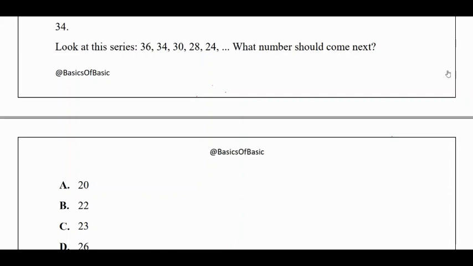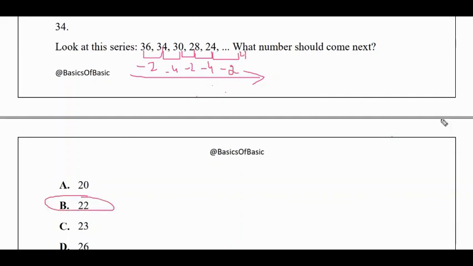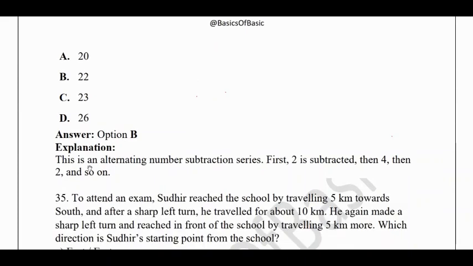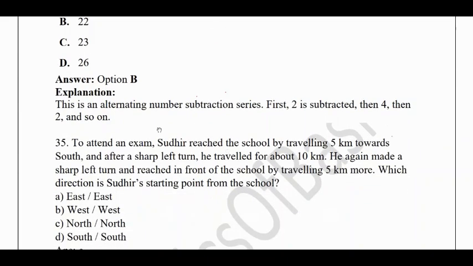So for this, now let us see. Here the difference is -2 and -4. Again -2 and -4. So this is following a sequence. So after this, it should be -2. So after doing -2, I'll get 22. So the answer would be B. So this was one of the similar kind of questions like the previous one. Just the logic depends here. Okay. Yeah, this was the explanation.